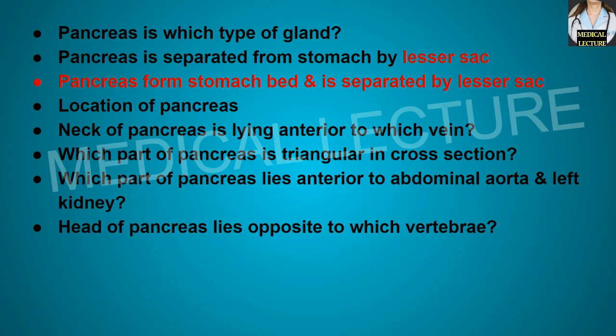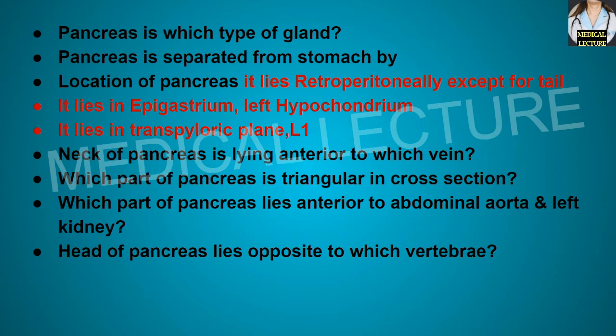What is the location of the pancreas? So pancreas lies retroperitoneally except for the tail, which means the tail of the pancreas is not retroperitoneal while the head and body of the pancreas are retroperitoneal. Pancreas lies in the epigastrium and the left hypochondrium, and it lies in the transpyloric plane at the L1 vertebral level.